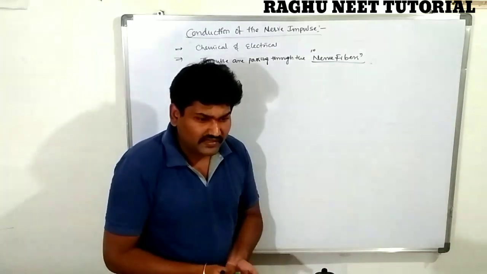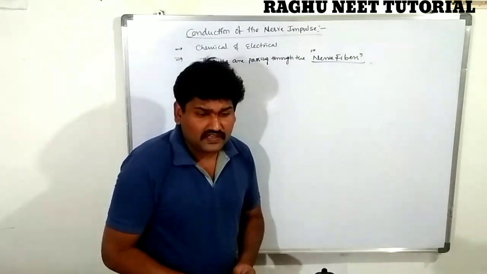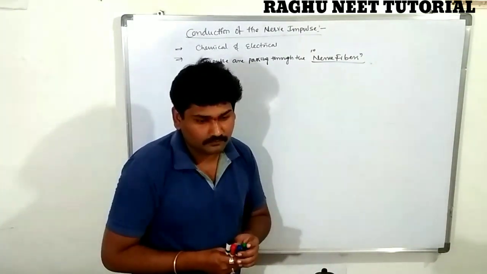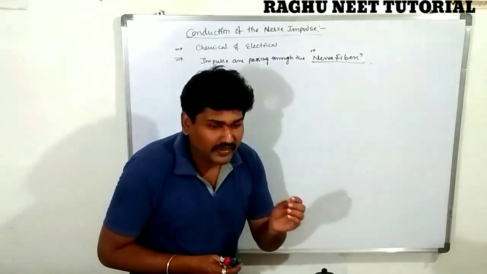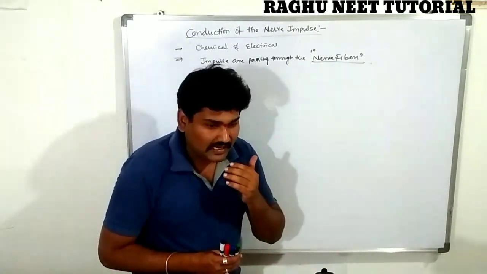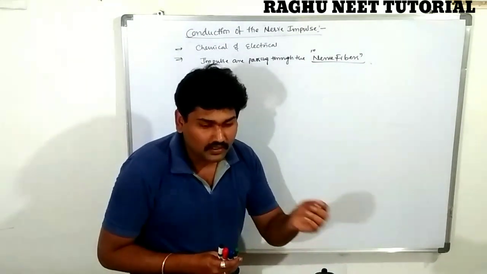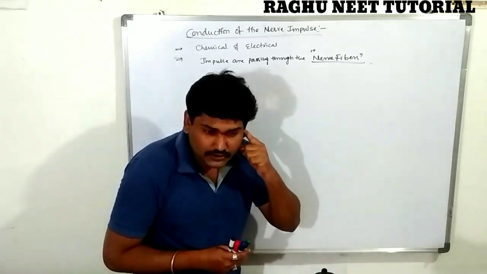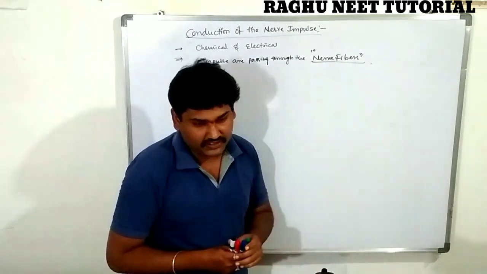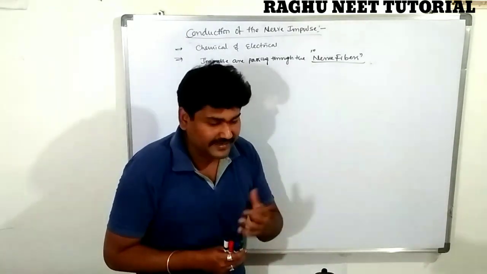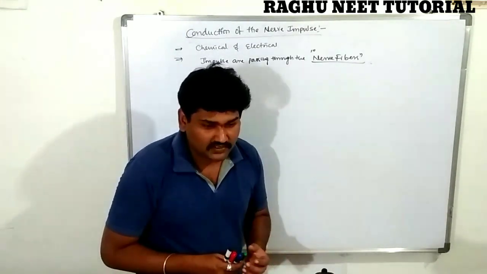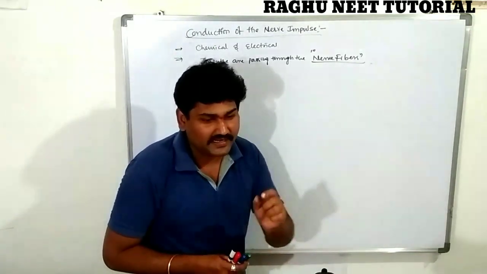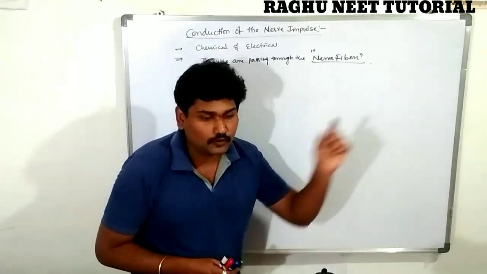Let's give one example. I am asking you, please give me a pen. So when you hear that word, it directly enters your ear to the auditory region. The auditory nerve is stimulated. The stimulation of the nerve releases some kind of electrical impulse. The electrical impulse passes through the nerve fiber.